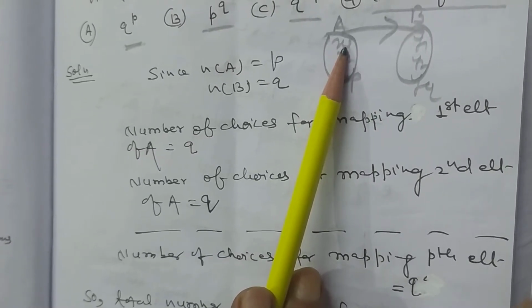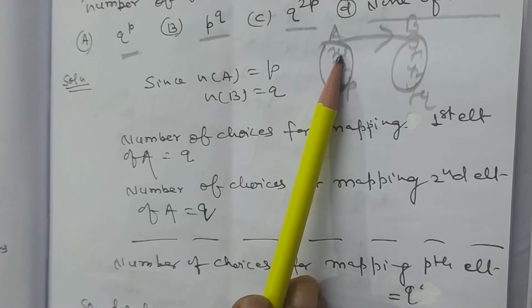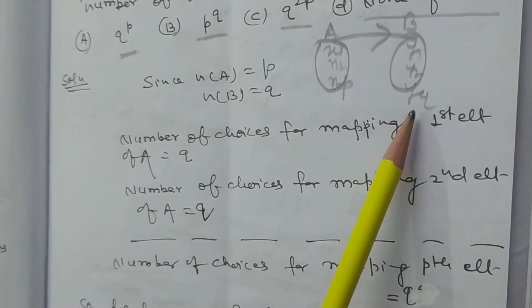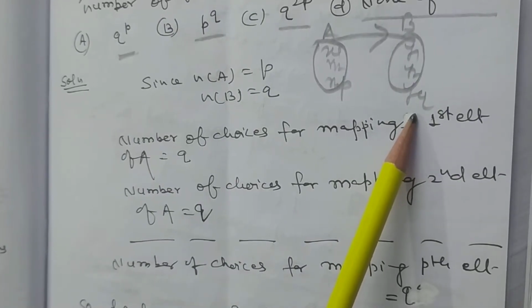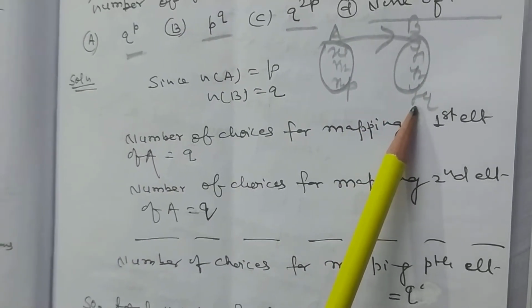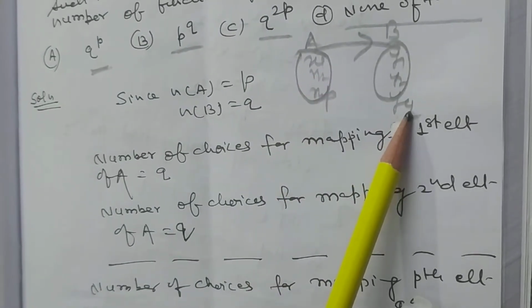Suppose X1 is an element in the domain, in set A. Then what do we observe? It has how many chances? Q chances.